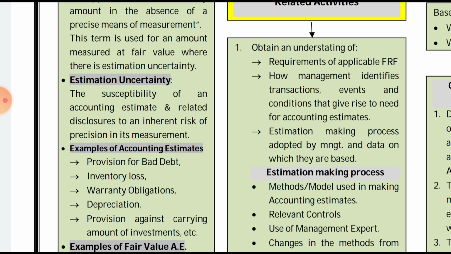Now, there is basically an inherent risk of imprecision in its measurement. Imprecision, that is, we can say error. So it is the susceptibility of two things, the accounting estimates and the related disclosure, to an inherent risk of imprecision in its measurement. That is, there is an inherent risk of error in the measurement. You can read it out as: to an inherent risk of imprecision in its measurement.